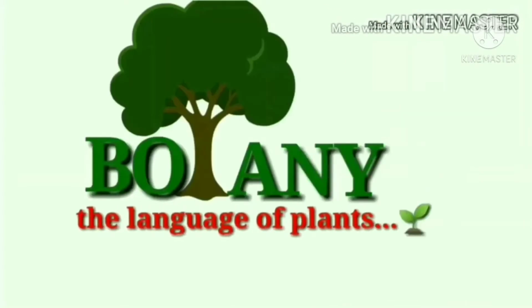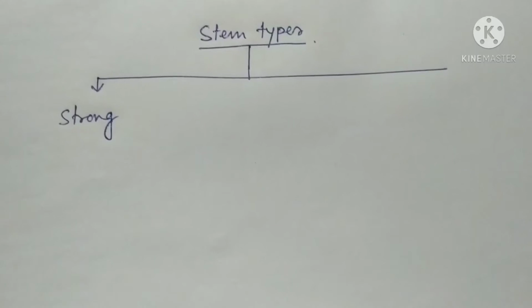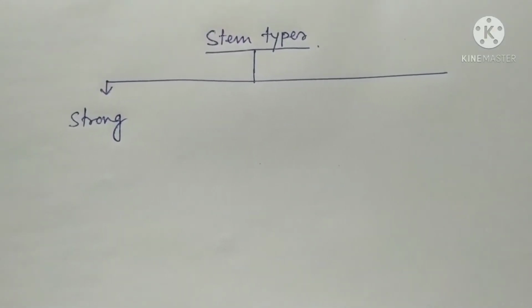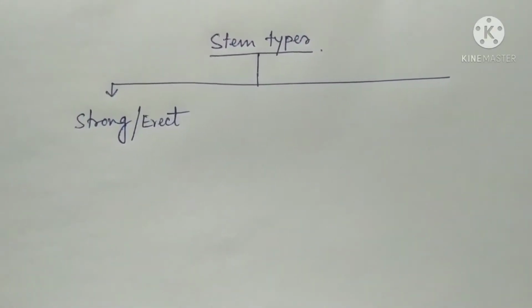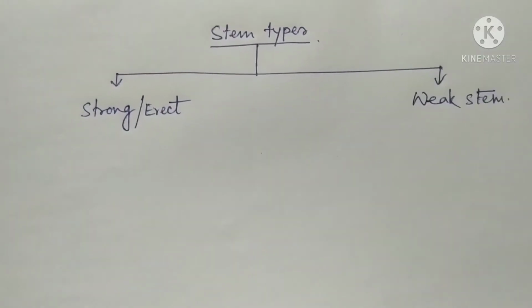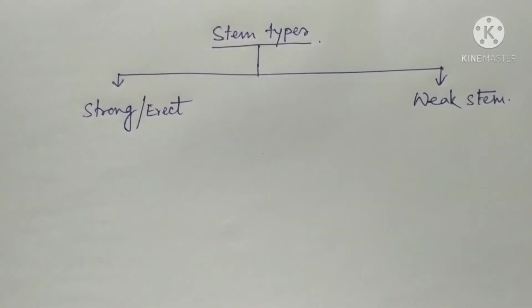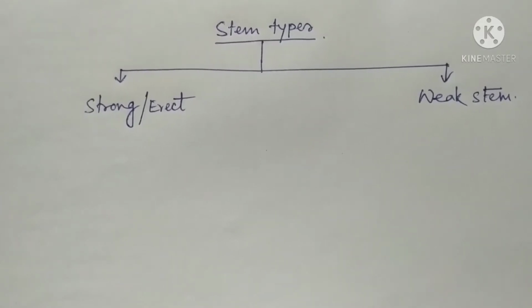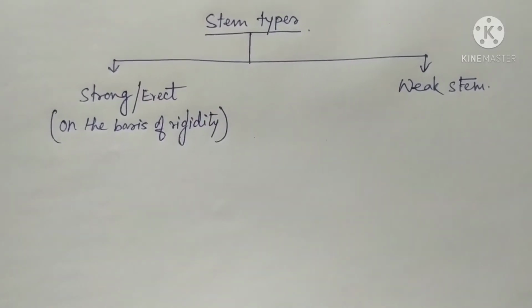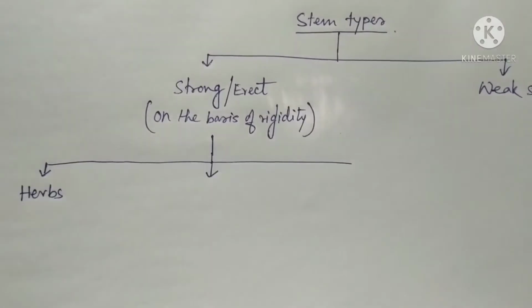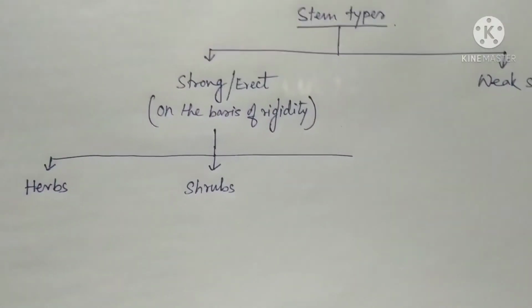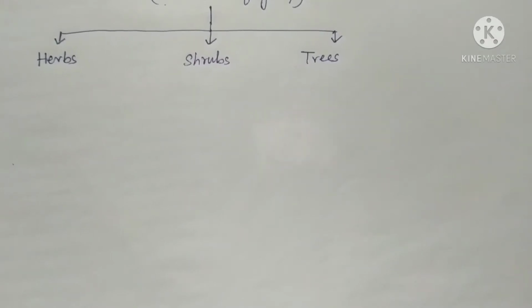Welcome to Botany, the language of plants, and today's topic about types of stems. Now, stems are mainly two types: strong stem or erect stem, and another is weak stems. On the basis of rigidity, a strong stem is divided into mainly three types: herbs, shrubs, and trees.